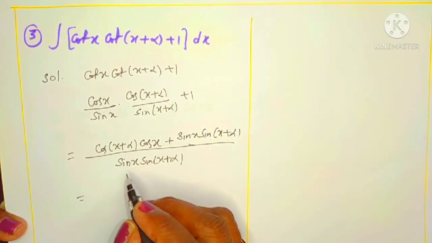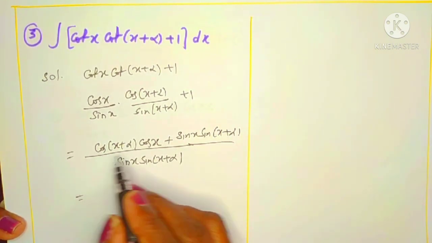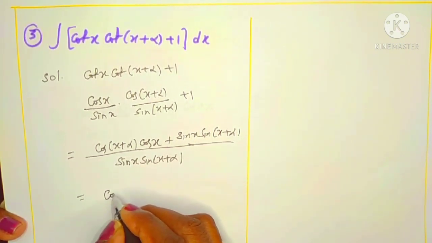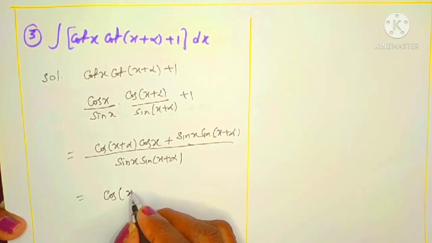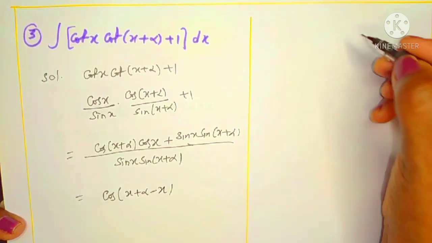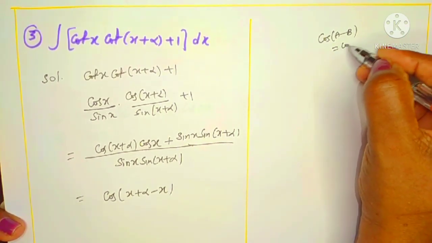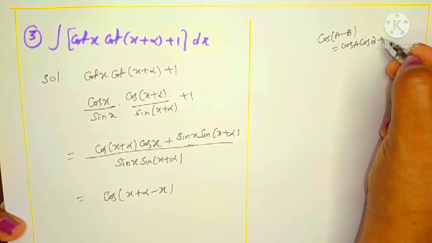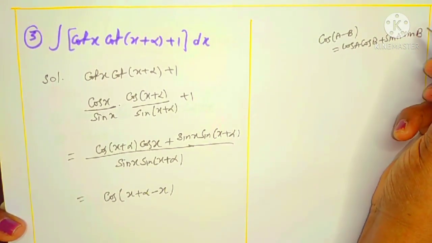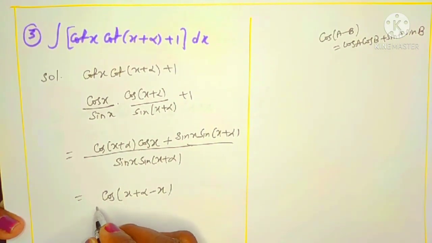Now the numerator is in the form of cos a cos b plus sin a sin b. Cos a cos b plus sin a sin b is cos of a minus b, or not? That is cos of a minus b, where in place of a there is x plus alpha, and b is x, that is minus x. So you know the cos a minus b formula, that is cos a cos b plus sin a sin b. So all these are trigonometric applications. In place of a there is x plus alpha, b is x, that is the numerator.